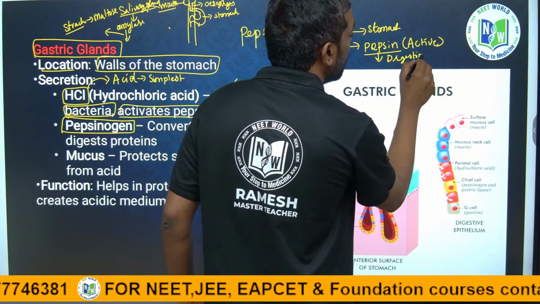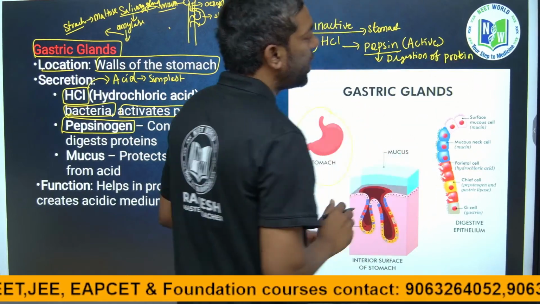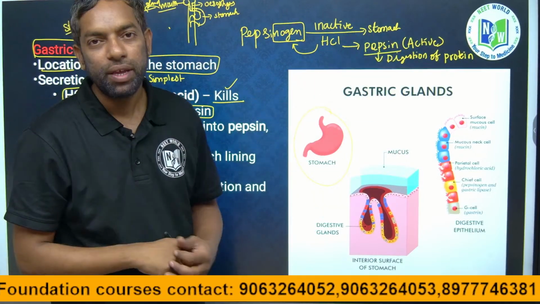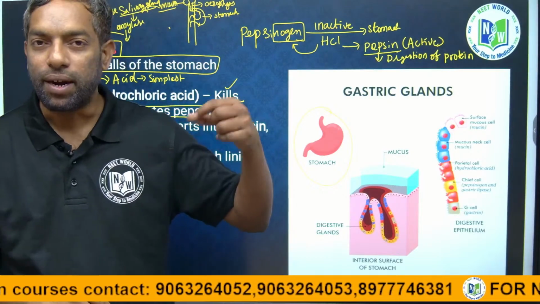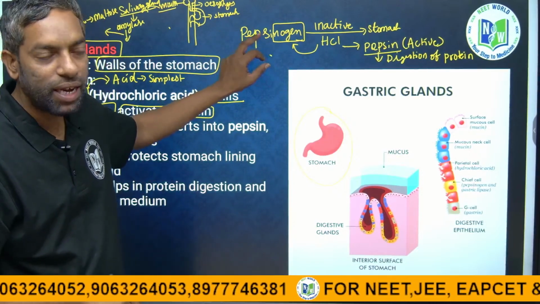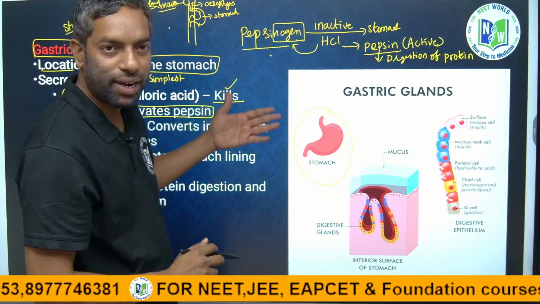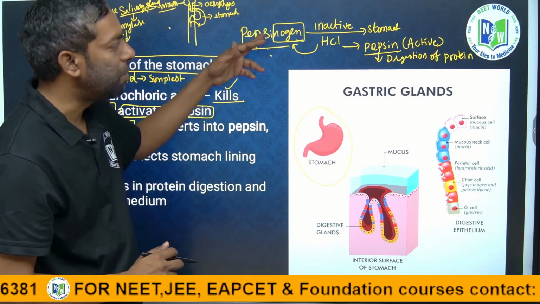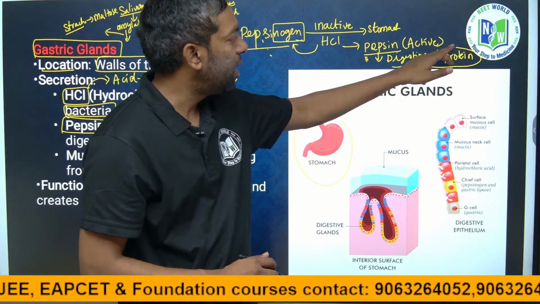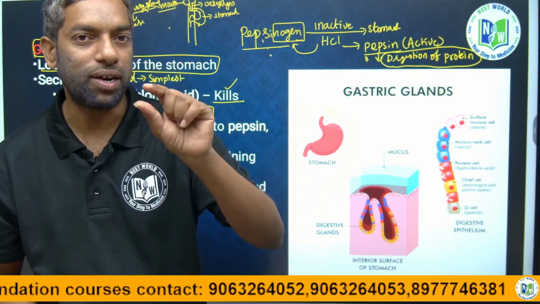Digestion of proteins. Proteins are digested by the enzyme pepsin. Pepsin is initially released in the stomach in the inactive form, pepsinogen. When HCl is released in the stomach, HCl activates pepsinogen into pepsin. This pepsin is useful for the protein digestion in the stomach. So where did protein digestion start? Protein digestion starts in the stomach.